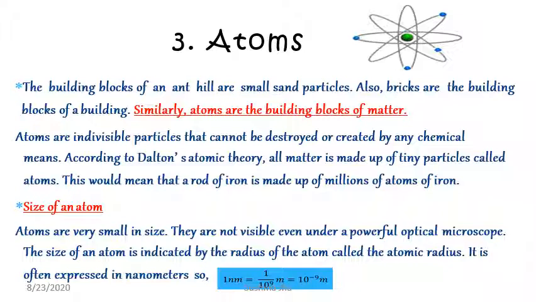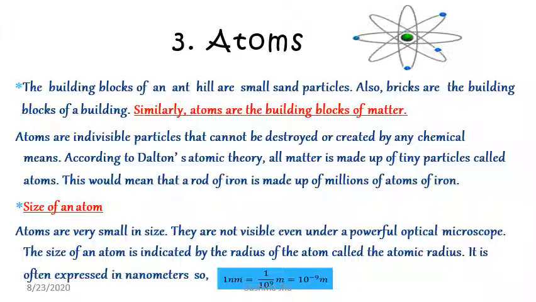That means all matter is made up of tiny particles that are known as atoms. Atoms are indivisible particles and cannot be destroyed or created by any chemical means. We cannot create atoms as they are indivisible. According to Dalton's atomic theory, all matter is made up of tiny particles called atoms. This would mean that a rod of iron is made up of millions of atoms of iron. That means a rod of iron is made up of iron, but iron atoms will be present in the millions.